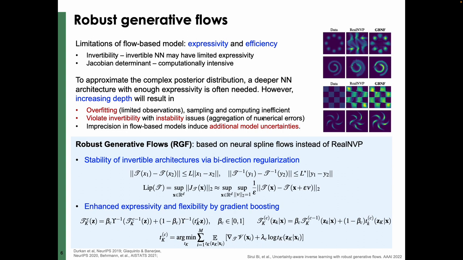To deal with these issues, we propose the robust generative flow, we call it RGF, which is based on neural spline flows. We also use bi-directional regularization to improve the stability and use gradient boosting to enhance the expressivity. More details can be found in our paper.